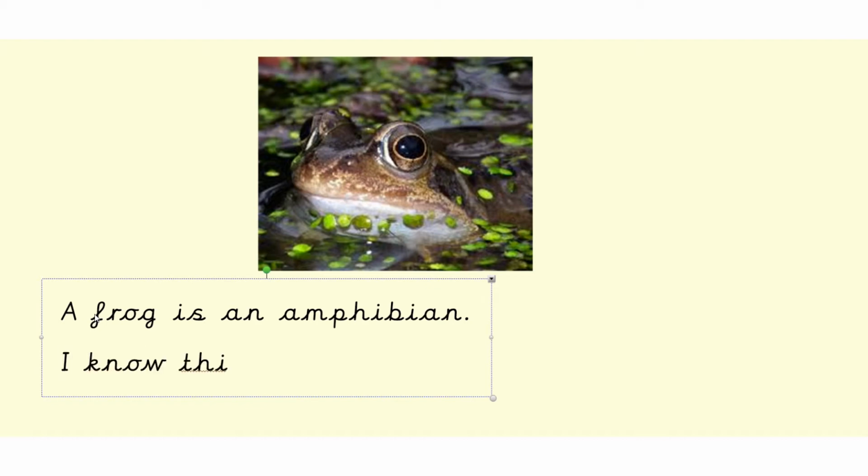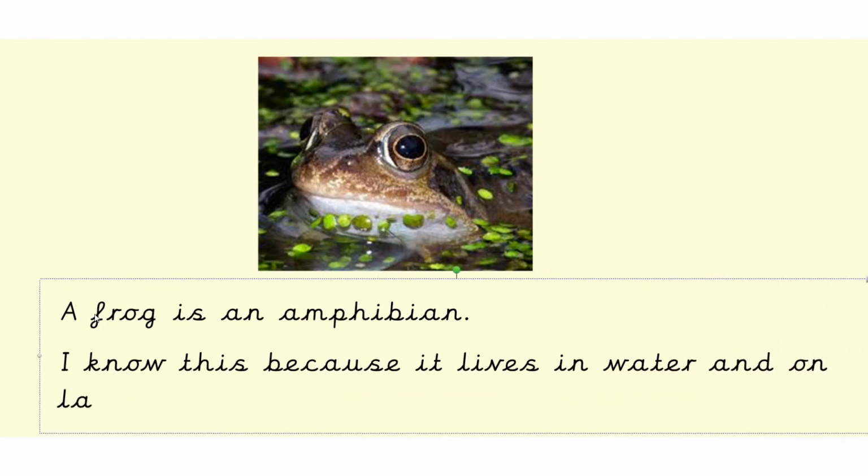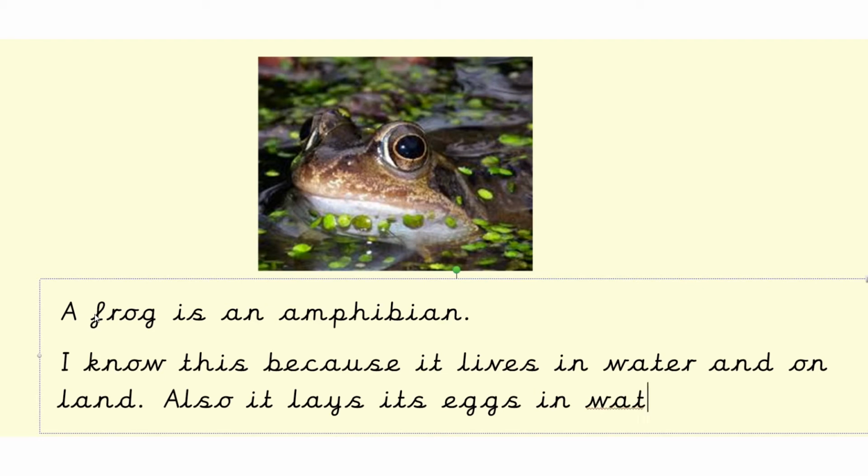I know this because it lives in water and on land. Also, it lays its eggs in water. That's what makes it an amphibian.